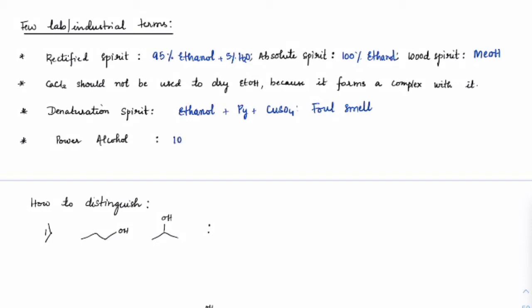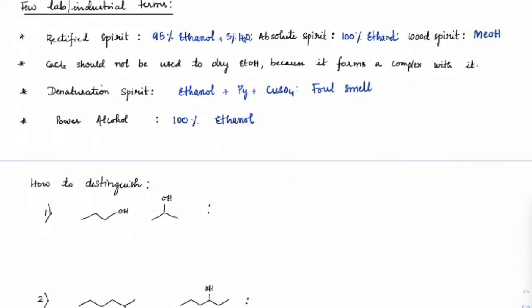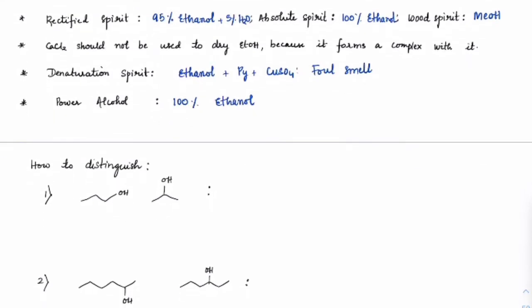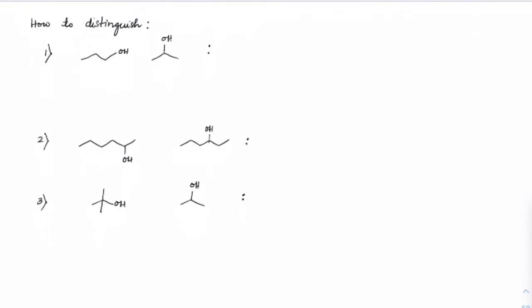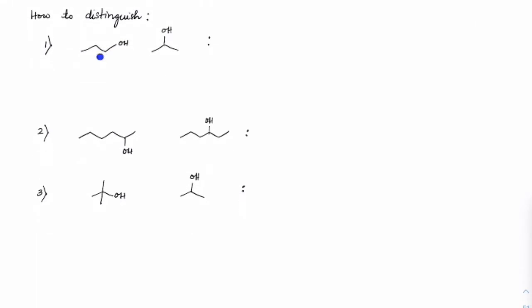Power alcohol is also 100% ethanol. Okay, so these are a few terms you must know. Now the next thing that could be asked is how we can distinguish a primary and secondary alcohol, what are the tests we can do? If you observe, as long as we have a methyl group present on it, we can go for the iodoform test. So I2 and NaOH. Got it?